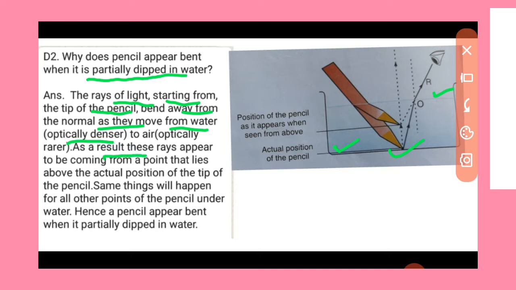As a result, these rays appear to be coming from a point that lies above the actual point. Same thing will happen for all other points of the pencil under water. Hence, a pencil appears bent when it is partially dipped in water.